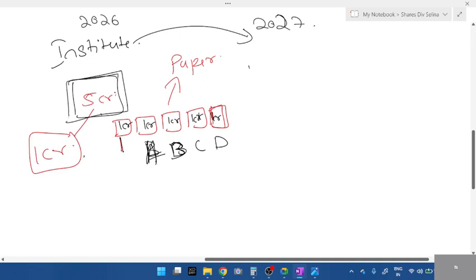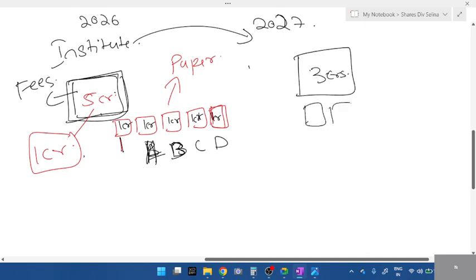Imagine this 5 crores is the fees amount, the collection I get from whoever students join. If my teaching is not good, definitely next year students will drop. Instead of getting 5 crores, I'll be getting just 3 crores. So definitely the value will reduce. This is how the company value increases and decreases.